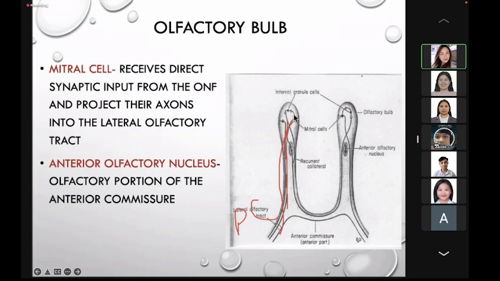Now look, some of these fibers will go to the anterior olfactory nucleus, where they will send fibers at the level of the anterior perforated substance to the contralateral anterior olfactory nucleus. So rarely, class, magkakaroon tayo ng bilateral anosmia because you have innervation on the same side and you have innervation on the contralateral or the opposite side. Kaya again, rarely ang bilateral anosmia. Anosmia meaning loss of smell.